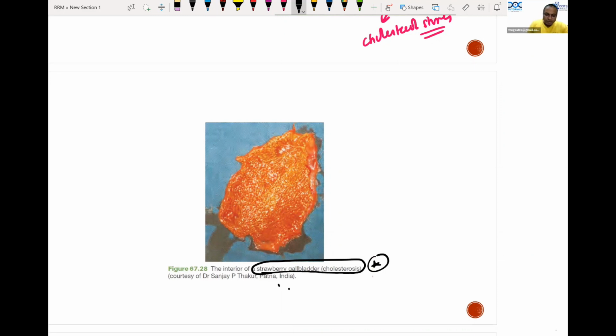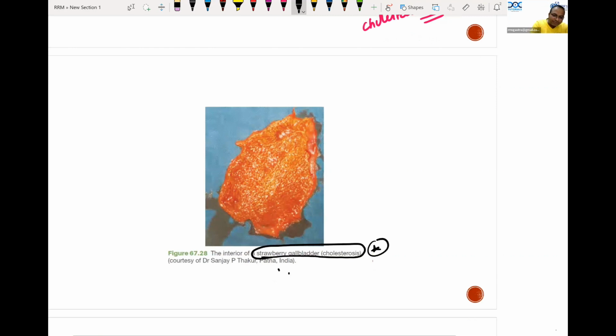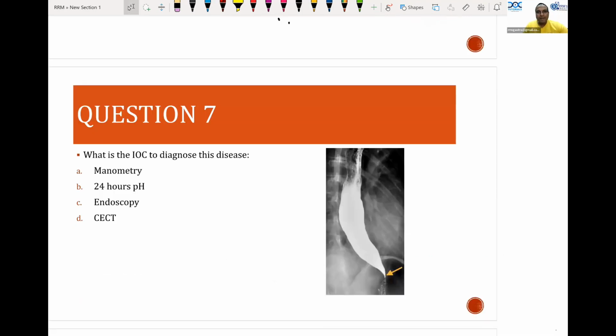Okay. What is the investigation? See, the question is already looking easy. The examiners will confuse you, making more complicated the questions which are being asked in a simple way.